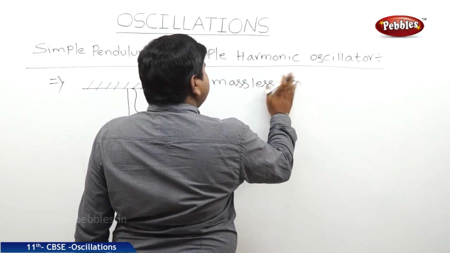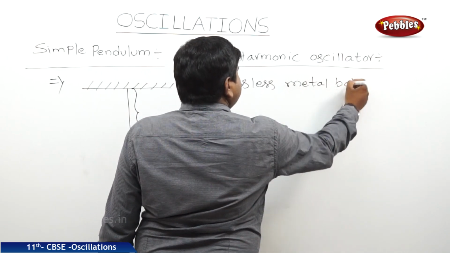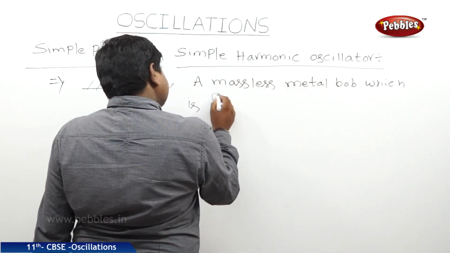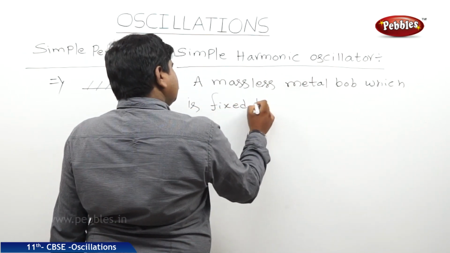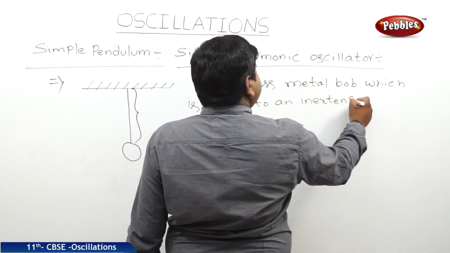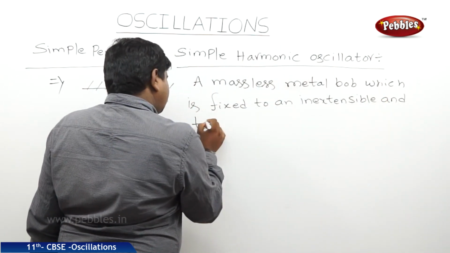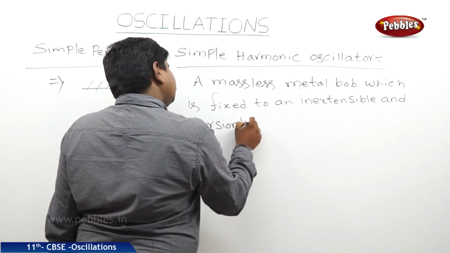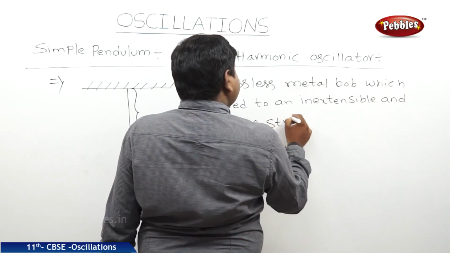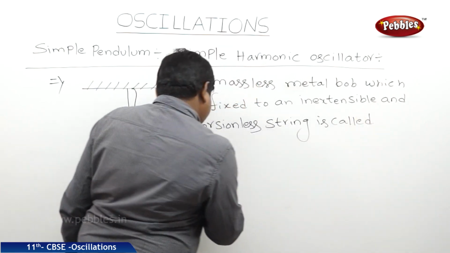Therefore, a massless metal bob which is fixed to an inextensible and torsionless string is called simple pendulum.